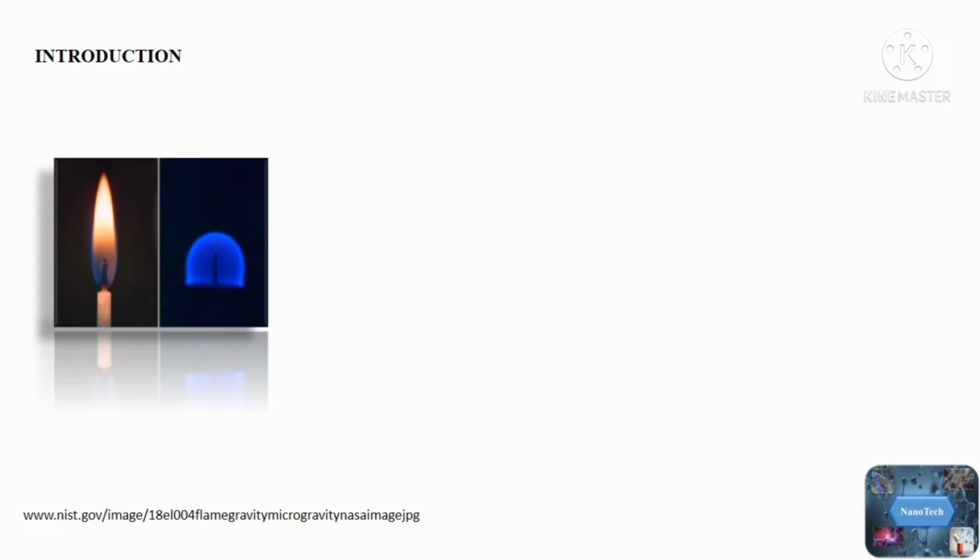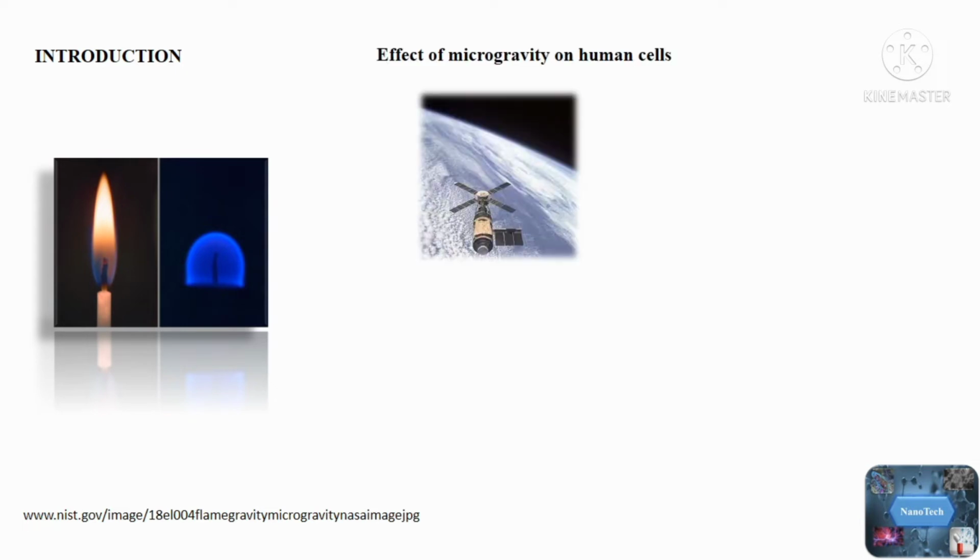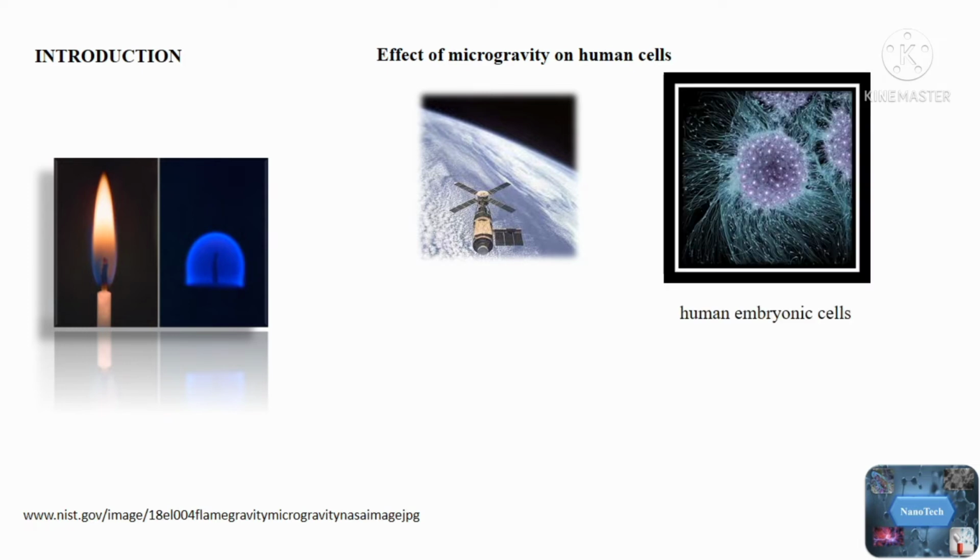In the early 1970s, the U.S. Skylab program conducted the first experiments on the effects of microgravity on human cells. The goal of these experiments was to investigate the physiological and biomedical effects of simulating microgravity on Earth. The findings revealed that all biological living systems, whether a complex organism or a single cell, are influenced by and adapt to their surroundings.